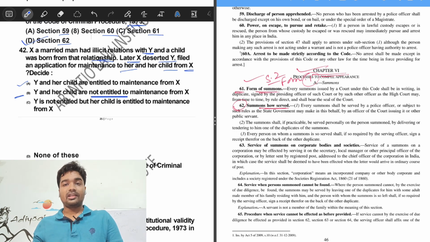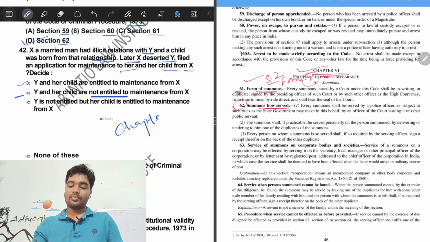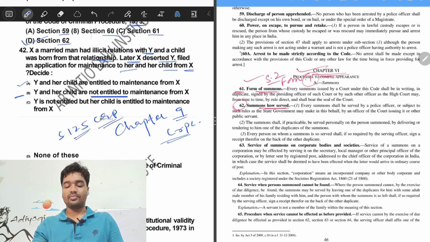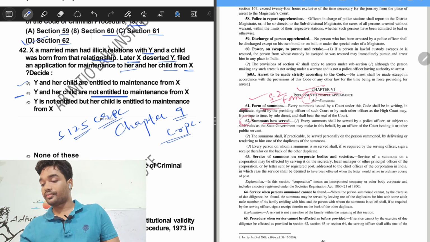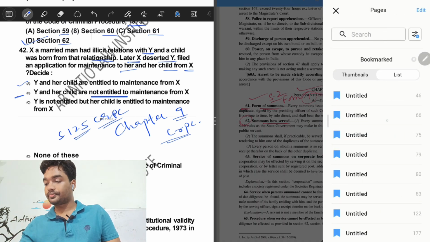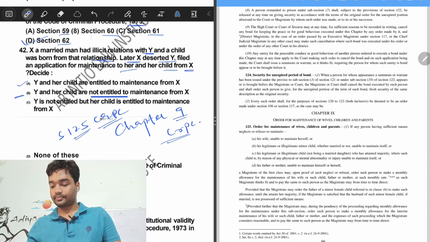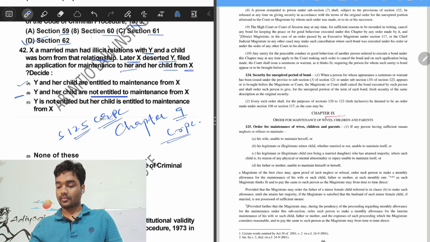We all know that provisions relating to maintenance are given under chapter 9 of CrPC. To be very particular, it is given under section 125 CrPC. So let's have a look at section 125. Chapter 9, section 125 talks about the order for maintenance of wives, children and parents.